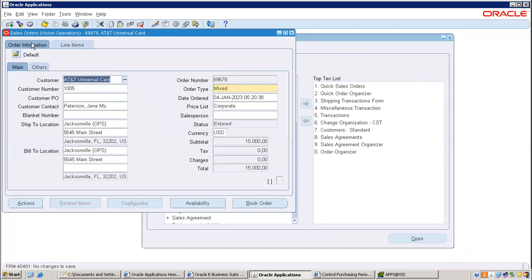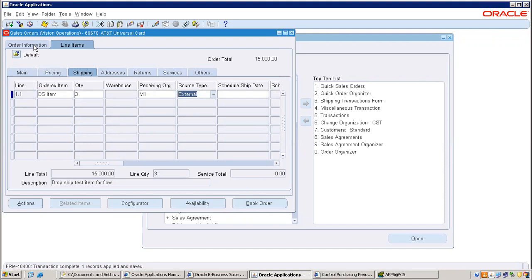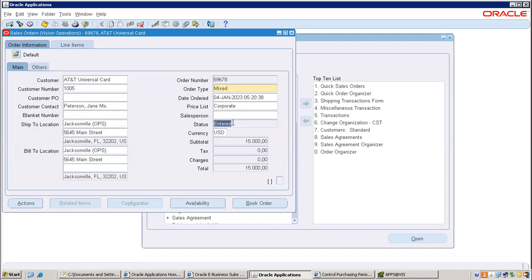Order entry is over. But here one step you should not forget. In the shipping tab, there is an external. So this external is required. If you don't take external, it will become a normal sales order. Okay. Now order entry level status is entered.